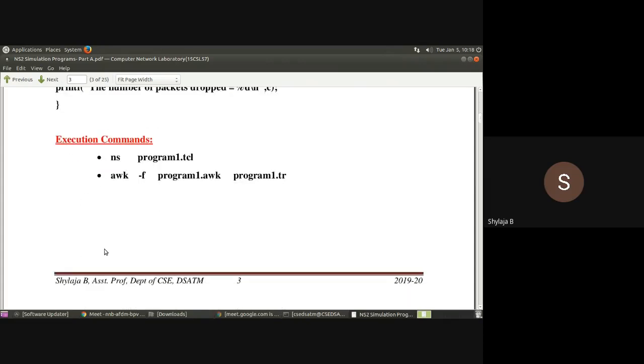So this is about the first program. And execution commands are also given for each program in this PDF. Just refer to it.